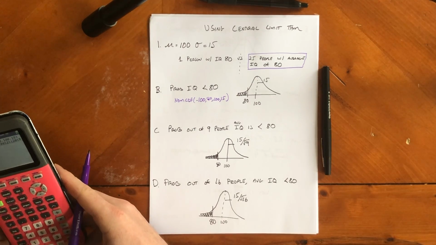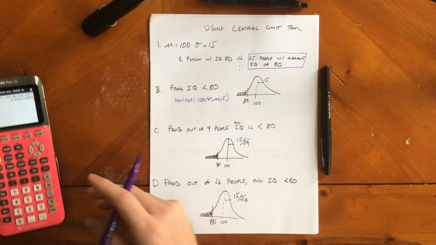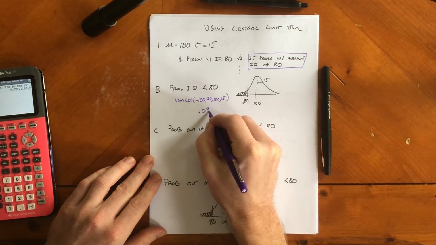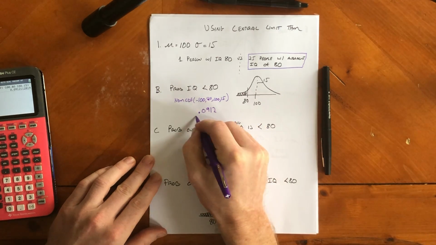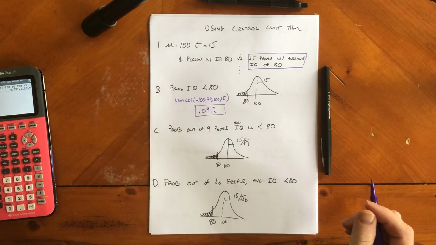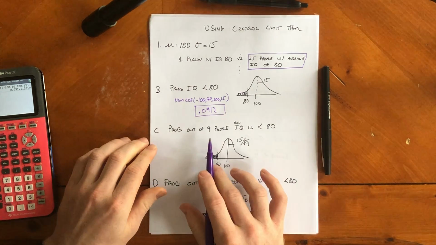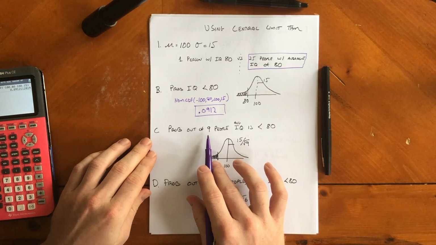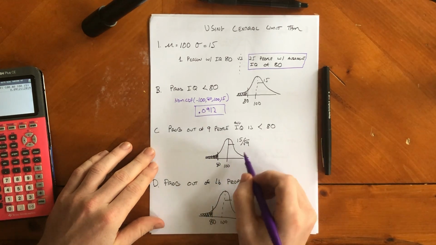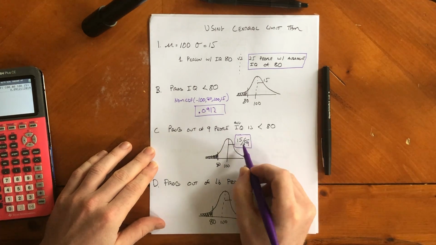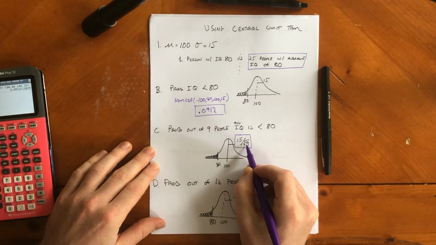So I got a probability of 0.0912. Okay, so about 9%, 10% of the time. Over here we're doing the same thing, but instead of having one person, we're going to have an average of 9 people. So the only thing that's going to change is that the standard deviation is going to be 15 divided by the square root of 9.